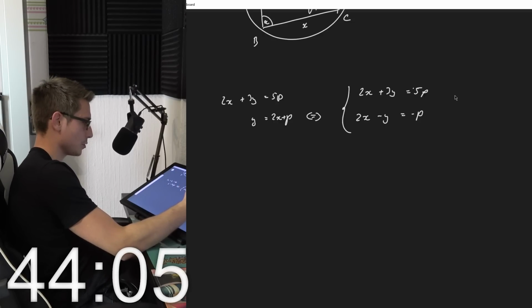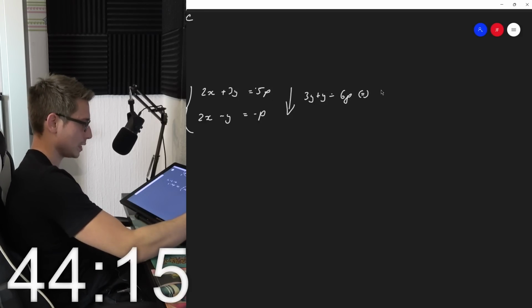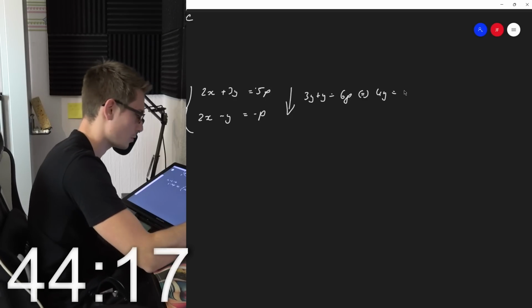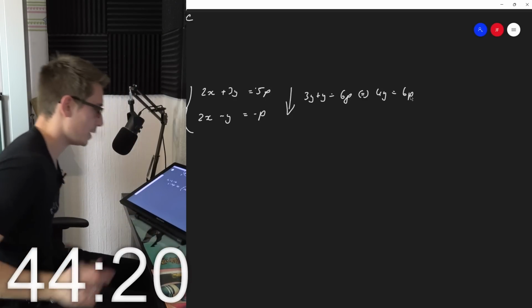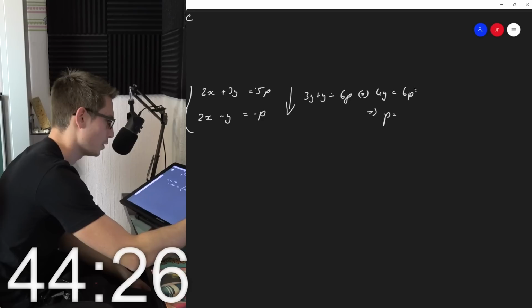If we subtract these from one another, then we get 3y plus y is equal to 6p. That's equivalent to 4y is equal to 6p, meaning overall that p is equal to 2/3 y.